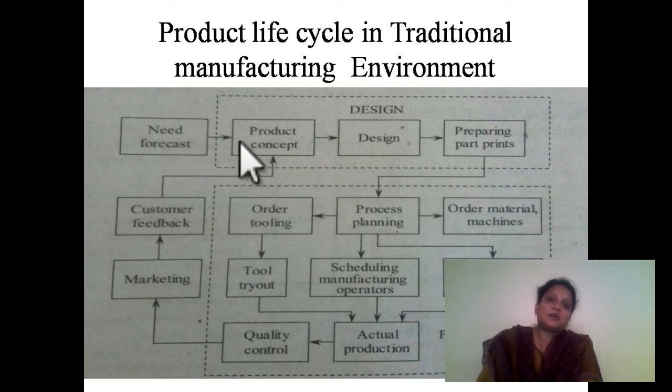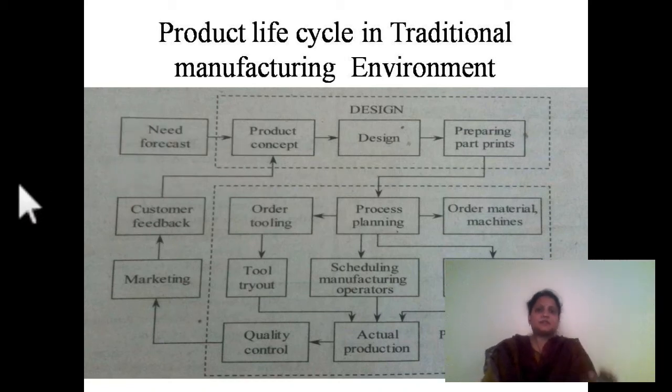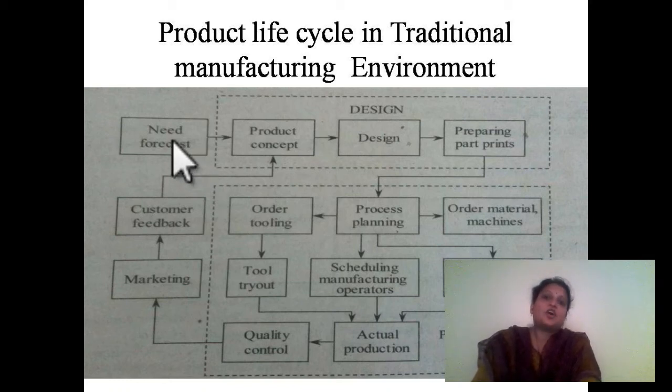Next is the product concept. As I told you, we have two different ways of recognizing the need. First is studying a problem which exists in society and then getting some component, or getting feedback from the customer and inventing some new component. That is how we get the need. After getting the need, we go for the product concept, which means how we are going to design this product.